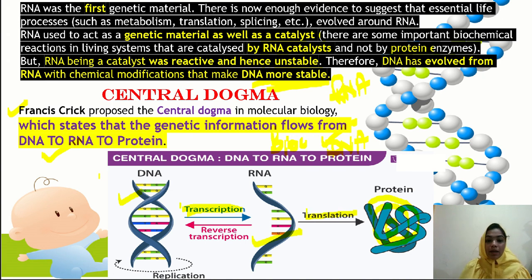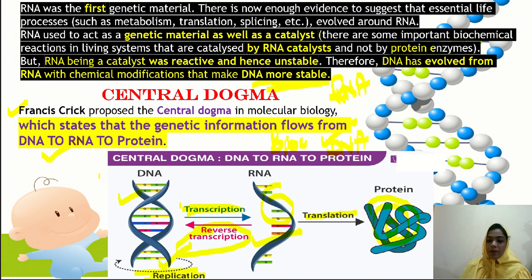In the same manner, when DNA is produced from the RNA, it is known as reverse transcription. So this is a repetitive process: where RNA is produced from the DNA, it is known as transcription, and from RNA when DNA is produced, it is known as reverse transcription. But you will be amazed that DNA is also made from the DNA, which is known as replication.